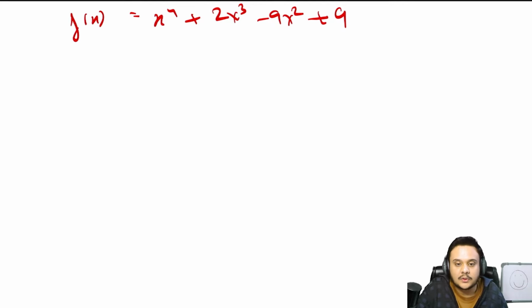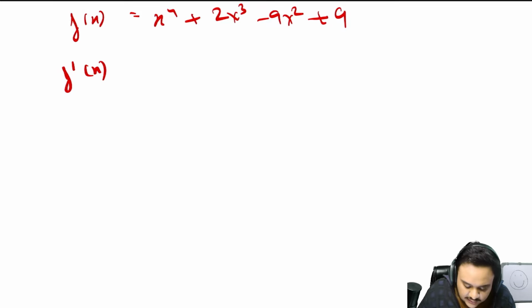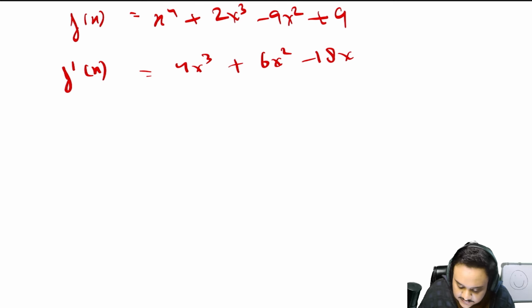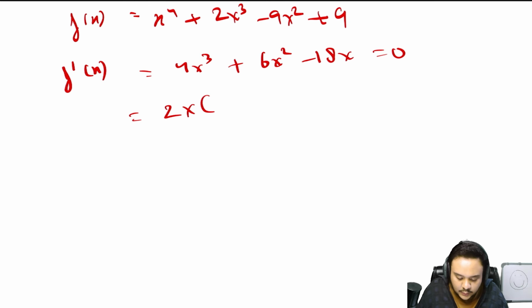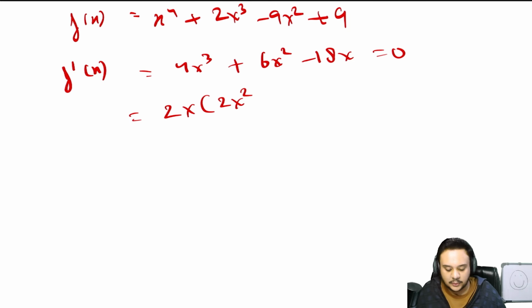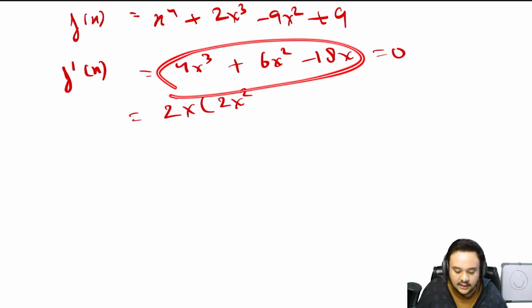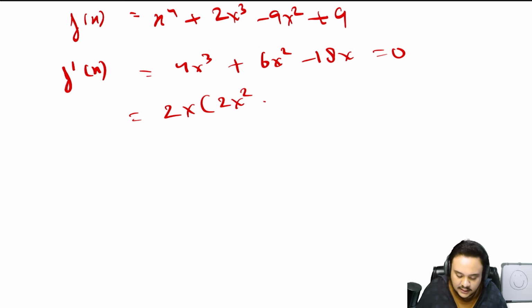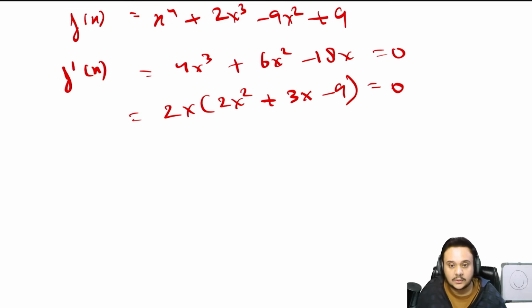Okay, so now you find your global minima. How do you do that? We again do the same process. We'll differentiate this: 4x cube plus 6x square minus 18x. Okay, now we equate it to 0. Before that, if we just do one more step and take out 2x common, you will get 2x into 2x square plus 3x minus 9 is equal to 0, right? We are just trying to simplify our process as much as we can, because if you just try to find the values from this, it will be slightly harder, right?